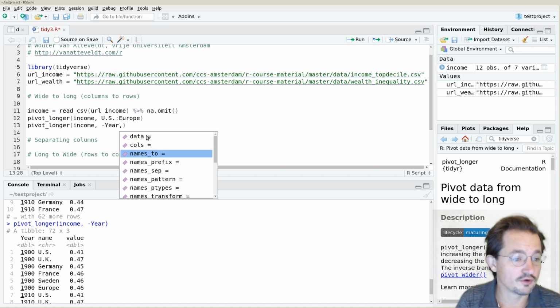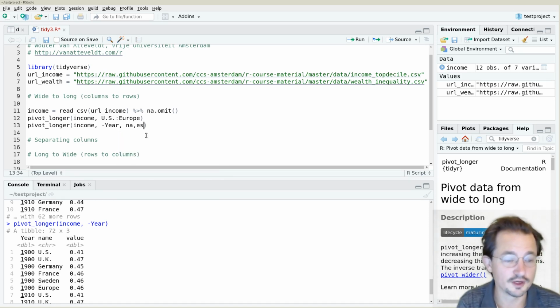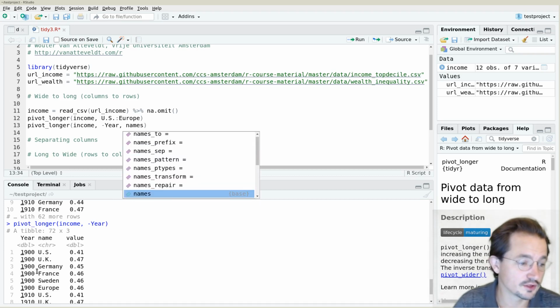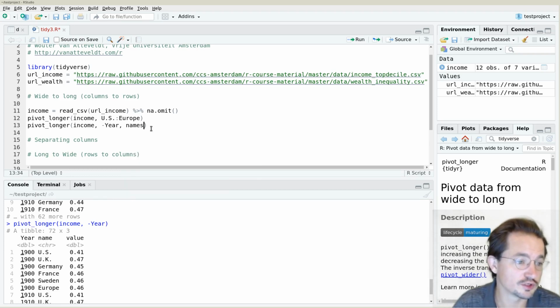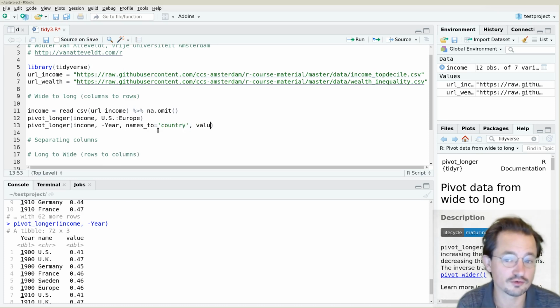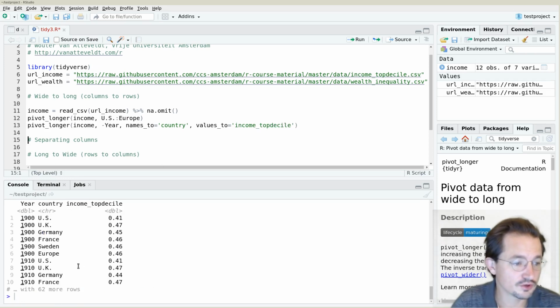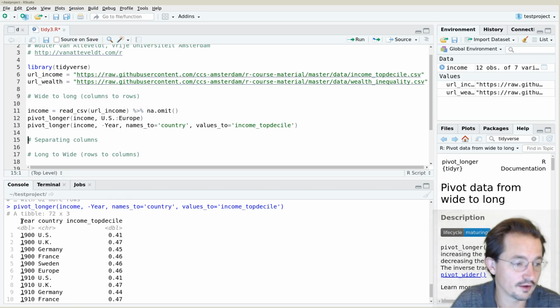Finally, you can give a number of options, and especially we can control what it should call the names. Now it calls it the name column, but it would be much nicer to call this the country column. Of course, we could rename it afterwards, but it's nicer to get it correctly immediately. And let's call the values column the income top decile. And so now we have a data set with the year, the country, and the income top decile.